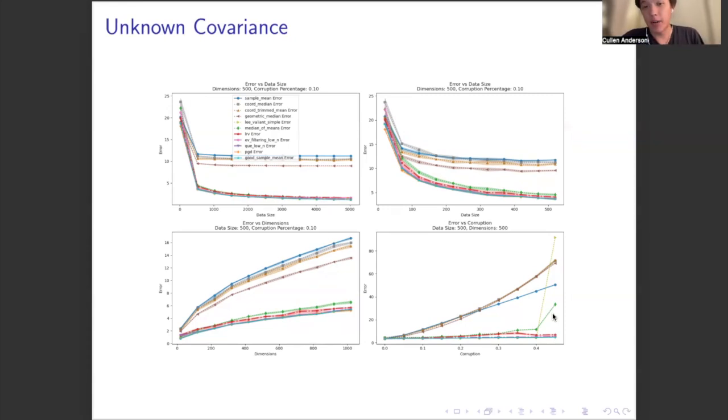We also ran other experiments using the same inlier distribution with different noise distributions and find the same kind of results. We also tried using different choices of sigma to scale the identity covariance by, and we see the same results. And we also tried non-spherical covariance, and we also find qualitatively similar results. Although we do note that further work here is needed, especially since we use a very simple heuristic to adapt the eigenvalue filtering algorithm and quantum entropy scoring to this case.